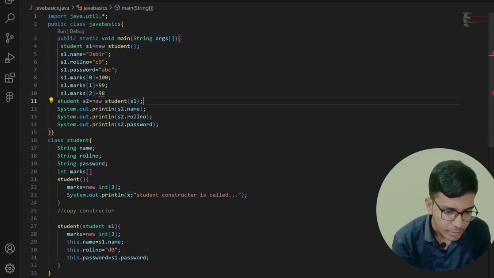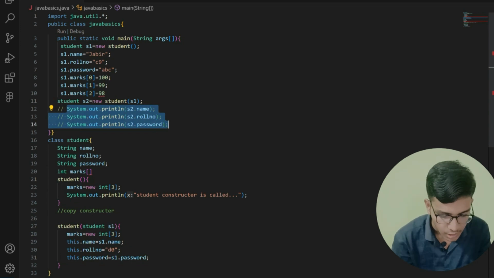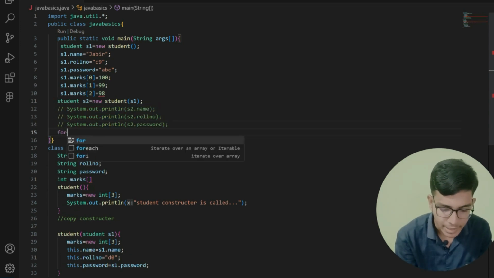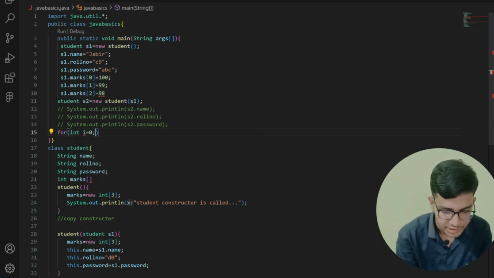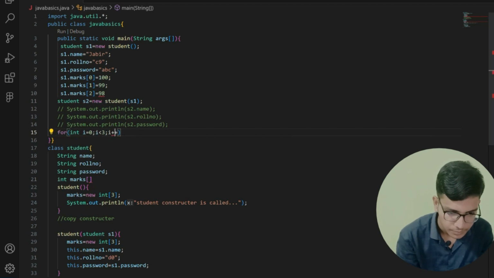After that let me run my for loop. Let me comment all this out. Now I am going to run my for loop and I will print my marks. So int i equals 0 and i should be less than 3. After that i++.